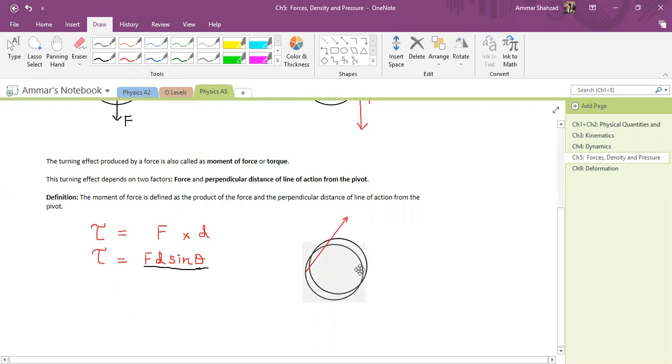Let's say your force is in this direction, and this is the perpendicular distance D, and this angle is theta.